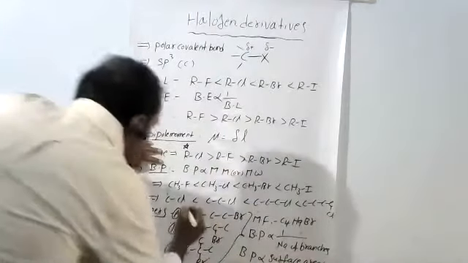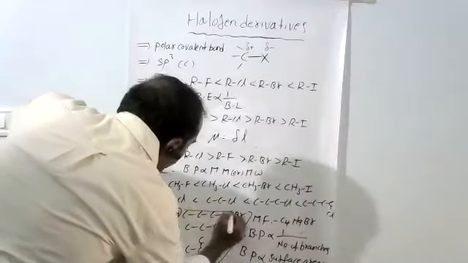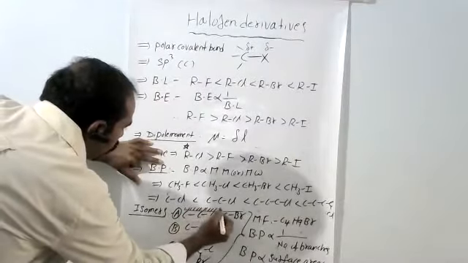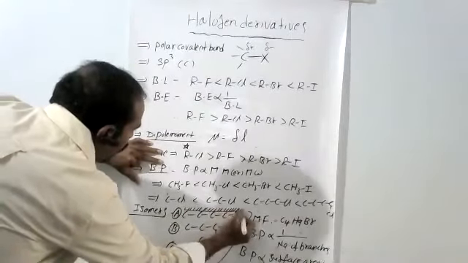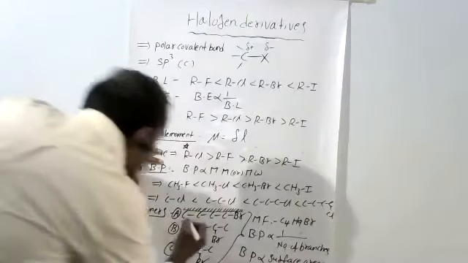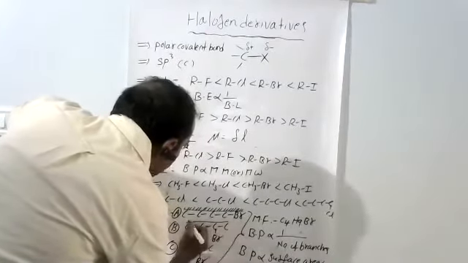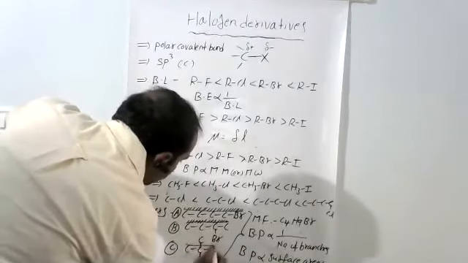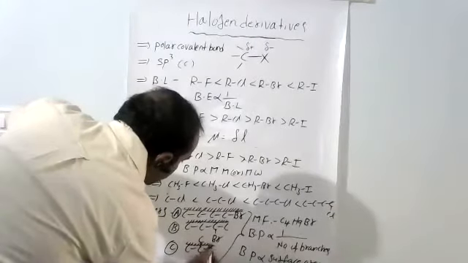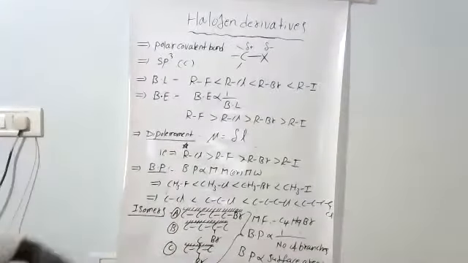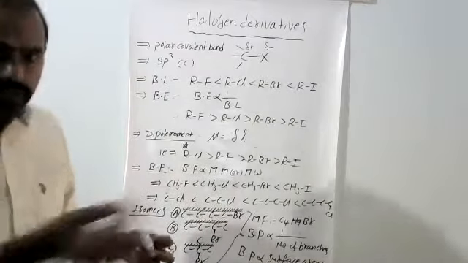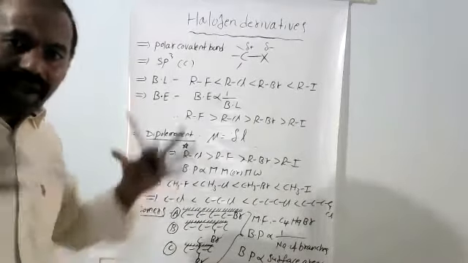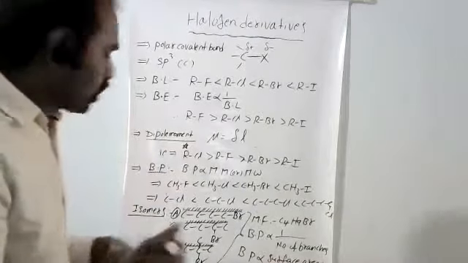Now see here, this one has the largest surface area compared to all the molecules. More van der Waals forces are present. Here, as surface area decreases, van der Waals forces also decrease. When surface area is large, van der Waals forces of attraction are large, and boiling points are also more.